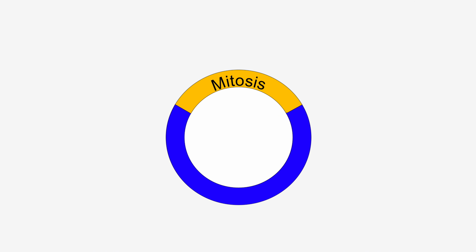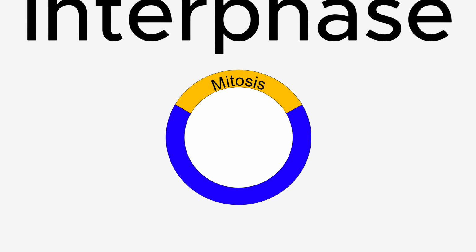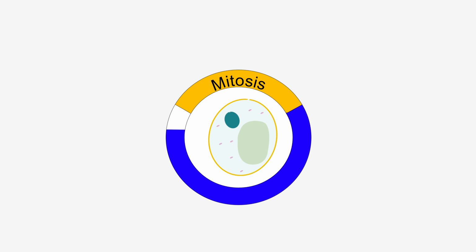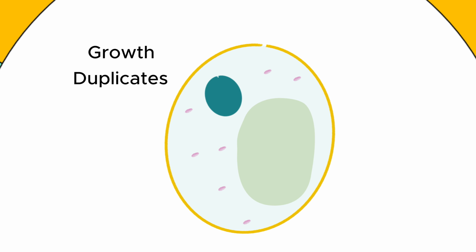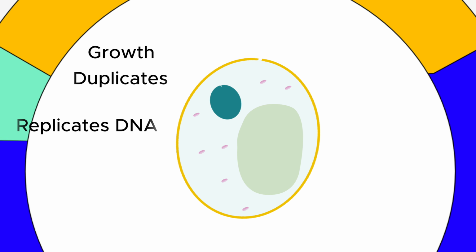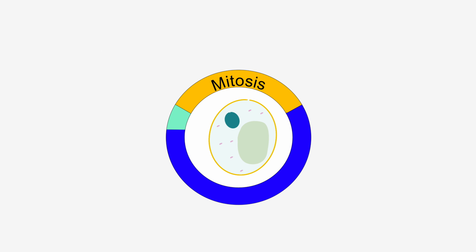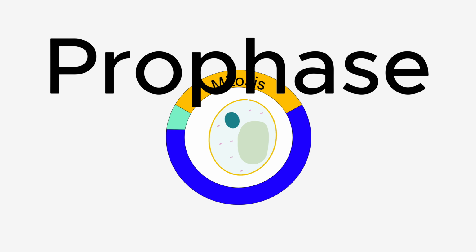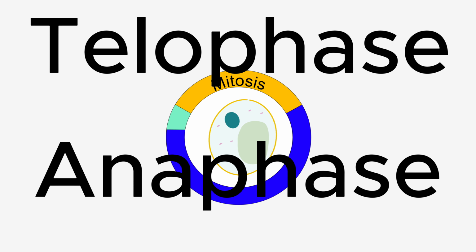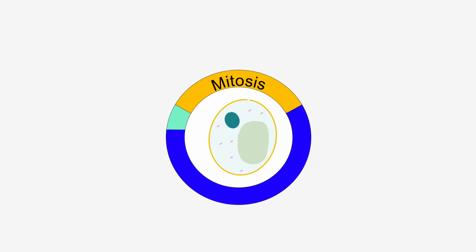Before mitosis even starts, the cell undergoes a preparation period known as interphase. During this stage, the cell grows, duplicates its organelles, and most importantly, replicates its DNA. Once everything is ready, the cell enters the mitotic phase, where the actual division of the nucleus takes place. This is where the famous sequence known as PMAT begins: prophase, metaphase, anaphase, and telophase.